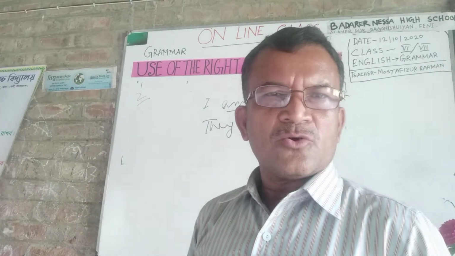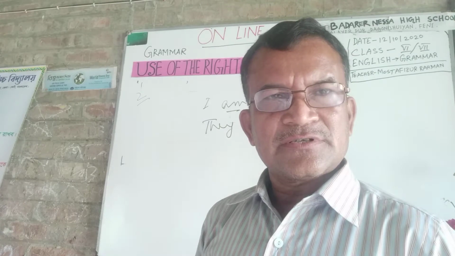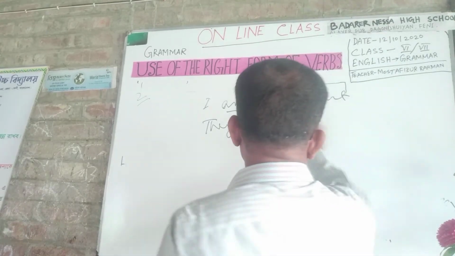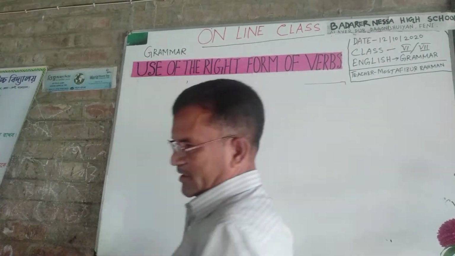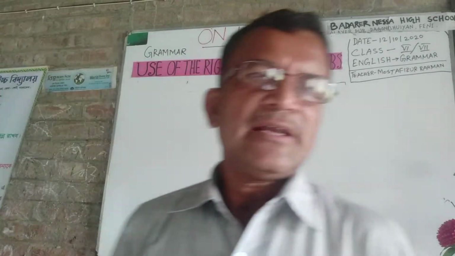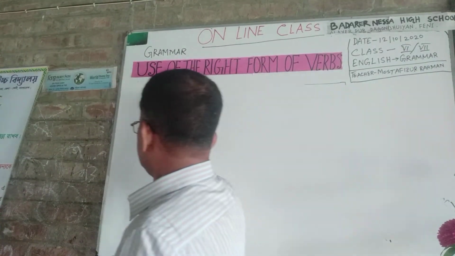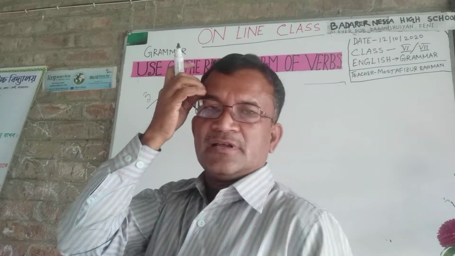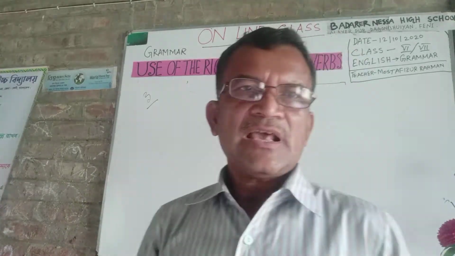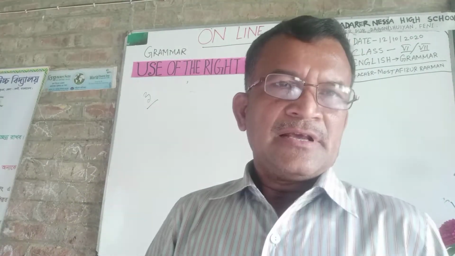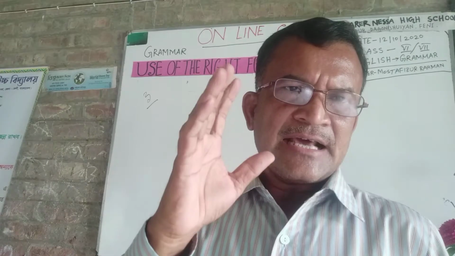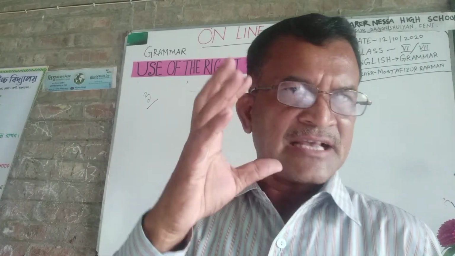Have you written down all the rules? Okay. Dear students, rule number 3. In my previous class, you learned about tense and their classifications.